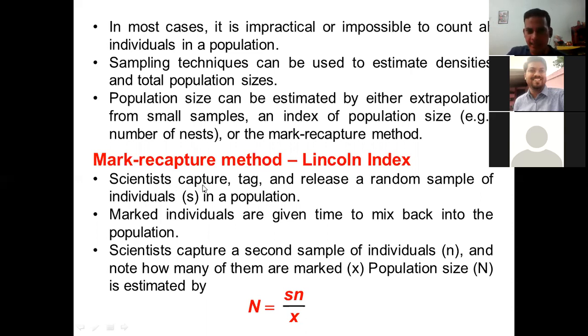So scientists capture, tag and release a random population of individuals in a population. What they usually do is, let's say if they would like to count the deer, they will randomly capture 50 or 100 deer. Those deer will be tagged.